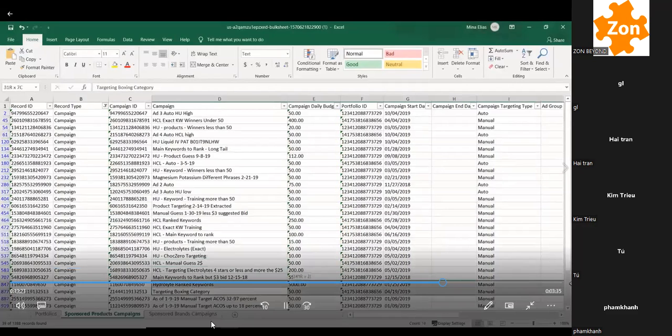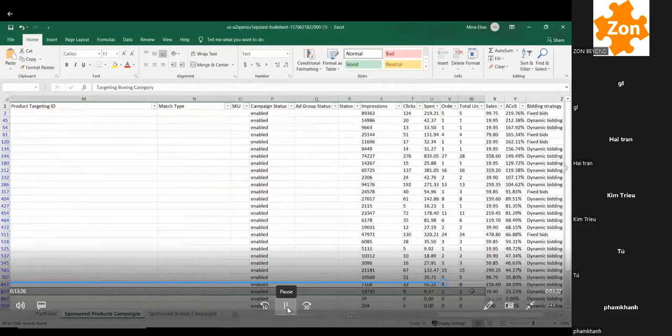Let's see how much money they brought in. They probably didn't bring in much. Oh, 2 orders here, and this other one. Let's see how many orders it brought in.